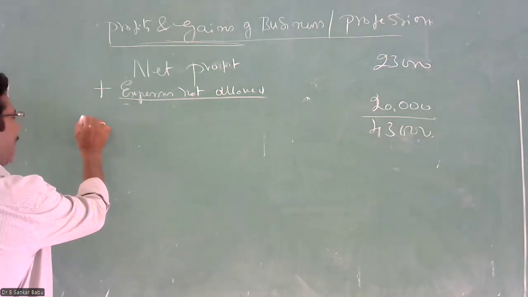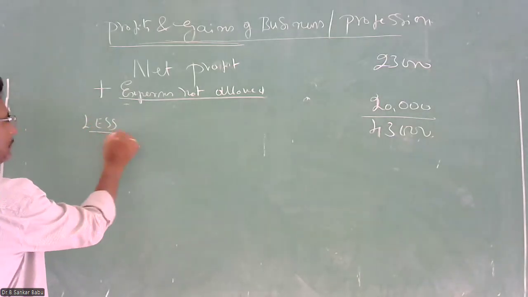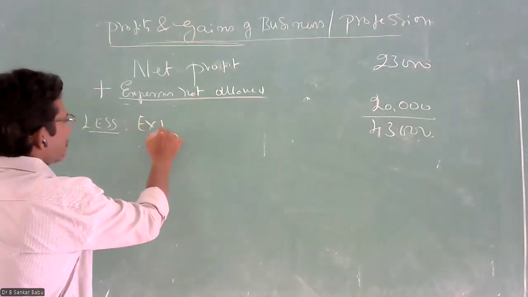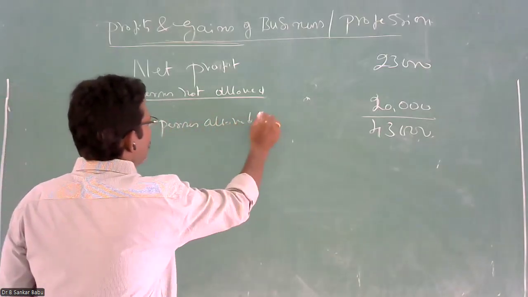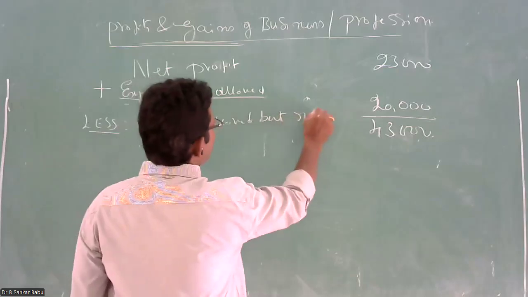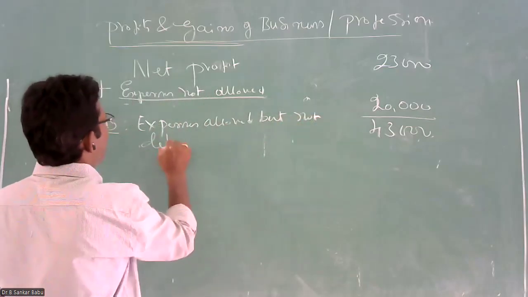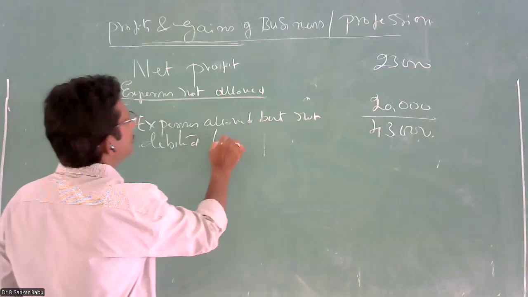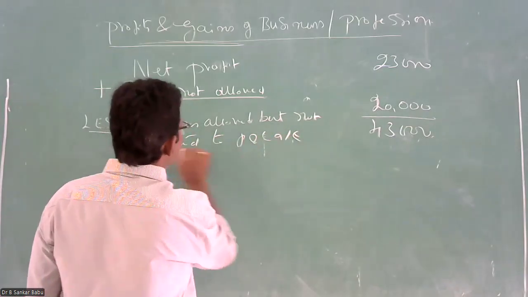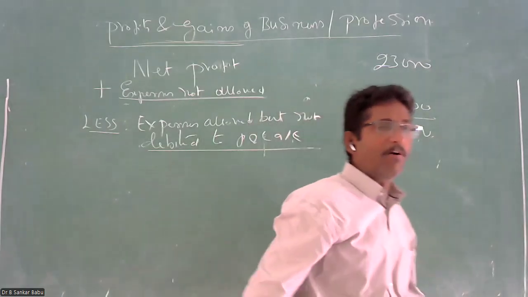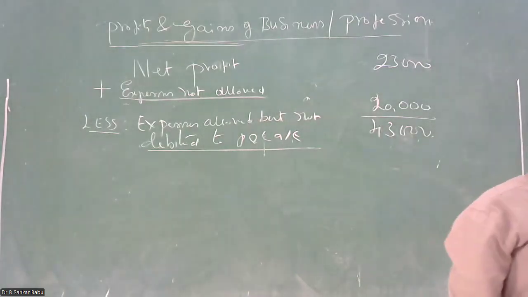And coming to the next head, the expenses allowed but not debited to the P&L account.